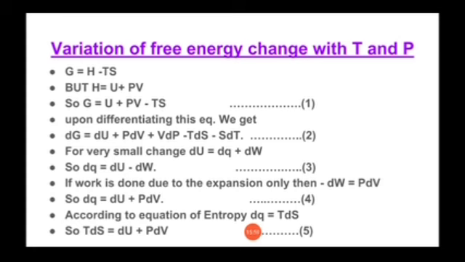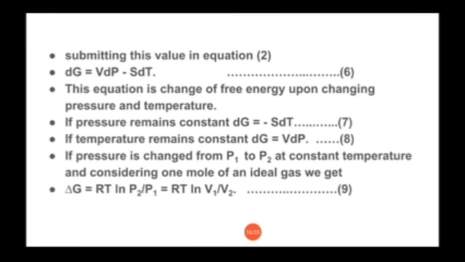Now we have to solve equation number 2. We are substituting this value of T dS in equation number 2, so that dU will be cancelled out and P dV will be cancelled out. So we will get two terms, that is dG is equal to V dP minus S dT. That is our equation number 6.